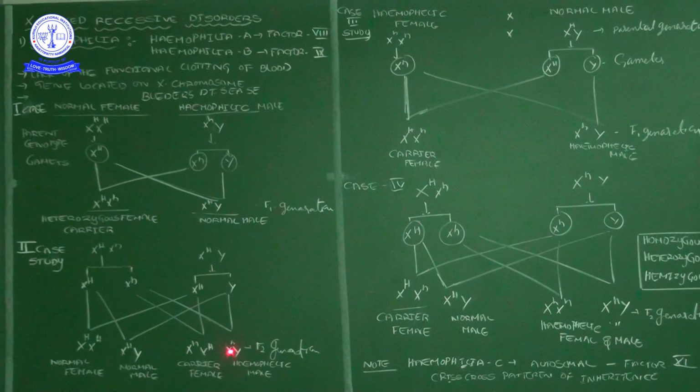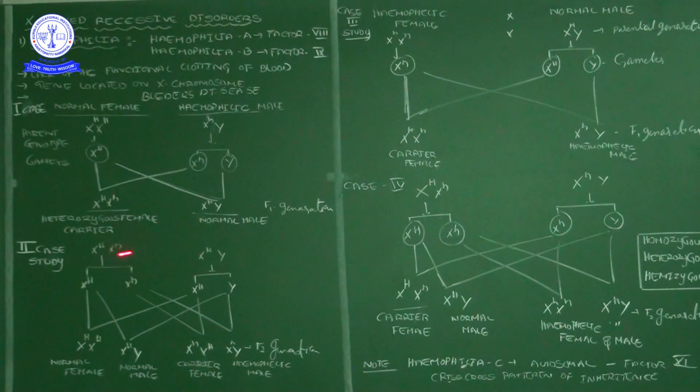And then the next, X capital H and Y, correct? If it is X small h, sorry, X small h fertilized by the Y, it means X small h Y. Now here X small h and the other is a Y chromosome, so there is no chance of a second condition. One X chromosome, if it contains the small h, leads to hemophilia. Okay, now you understand.